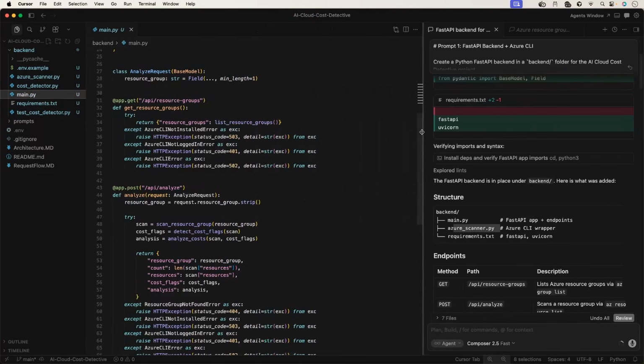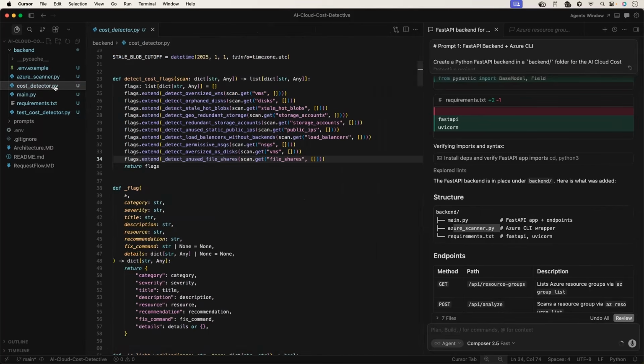Main.py, the primary entry point. Then you have the cost_detector.py. This is the actual file, I mean the core file. What it does is list out the resources that the cloud cost detector is looking at or detecting. What are the things that it is detecting? One, oversized virtual machines. It is trying to see if there are any Azure virtual machines on your cloud platform that are oversized or over-provisioned. Maybe the requirement is only 2 CPU, but it is created with 5 CPU.